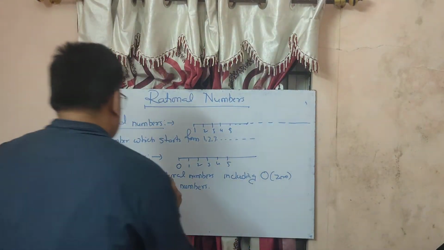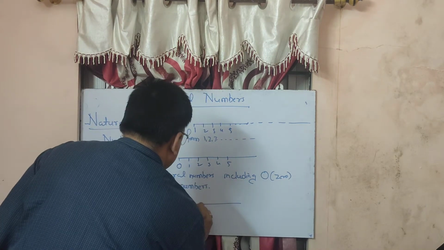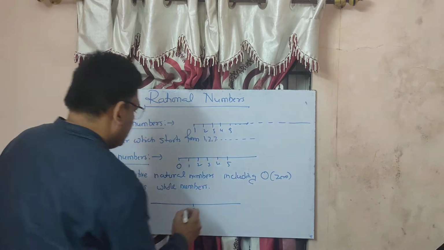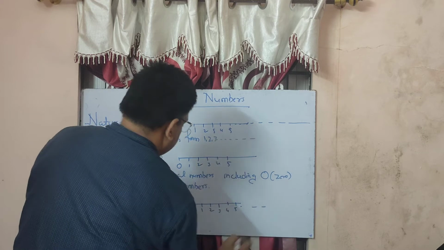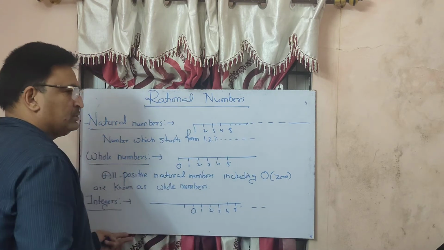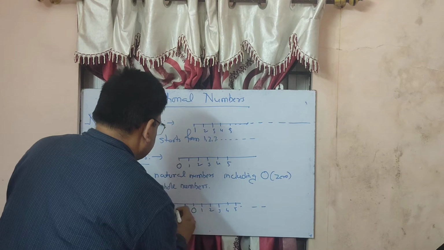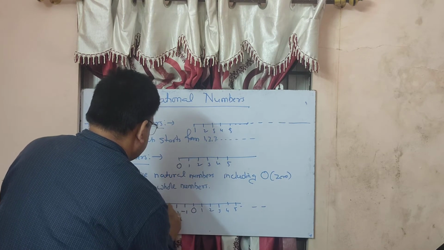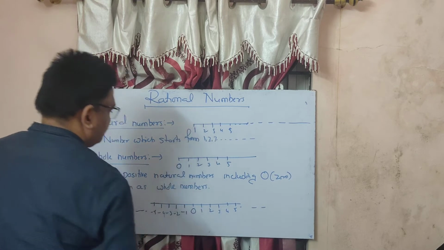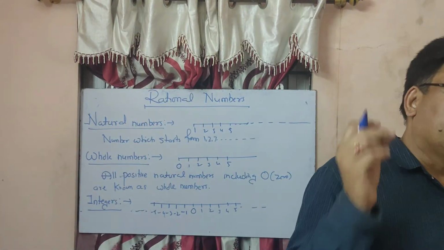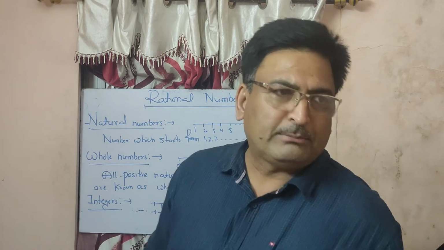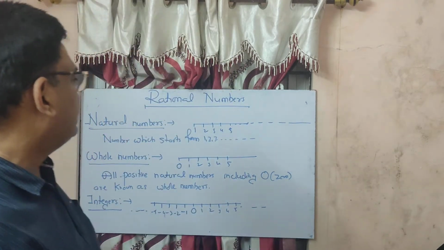For example, on the number line, this is 0, and this is 1, 2, 3, 4, 5, like that. In the same way, from 0 to the left side there will be negative numbers, -1, -2, -3, -4, -5, like that. Such numbers are known as integers: all the positive and negative numbers, including 0.